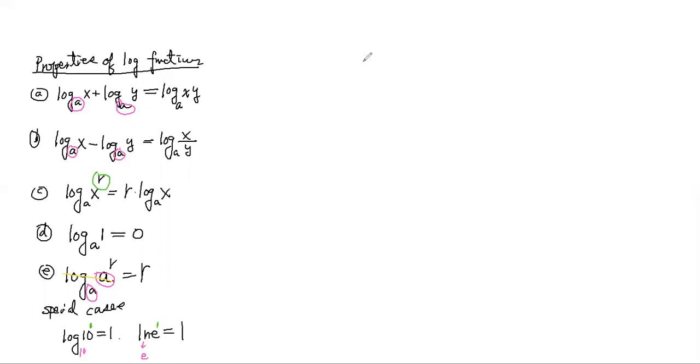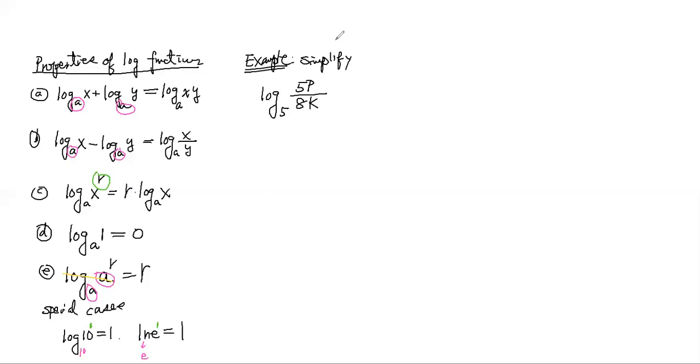We want to use the log properties to rewrite, to simplify. Let's take a look at log 5, 5p over ak.